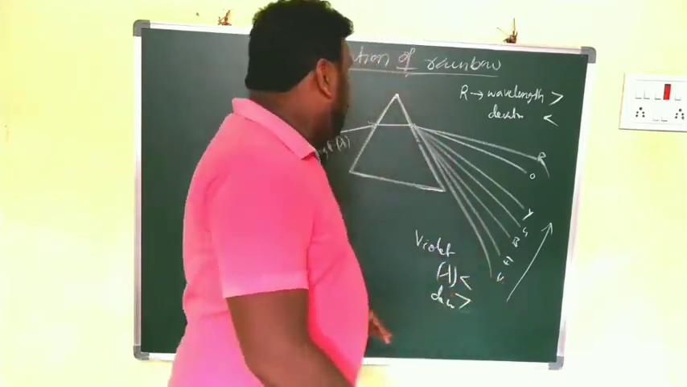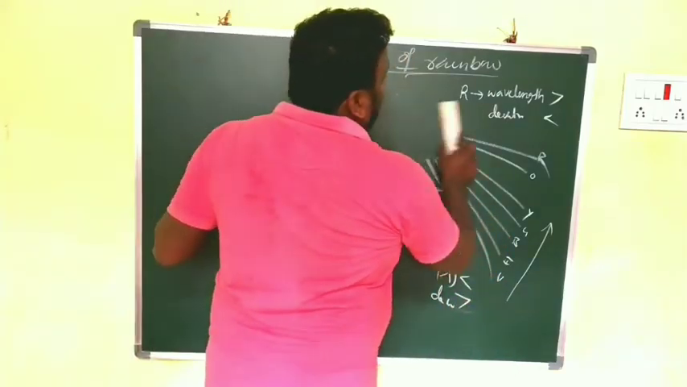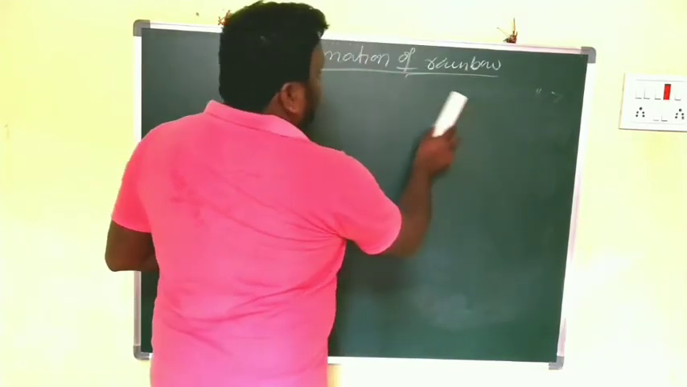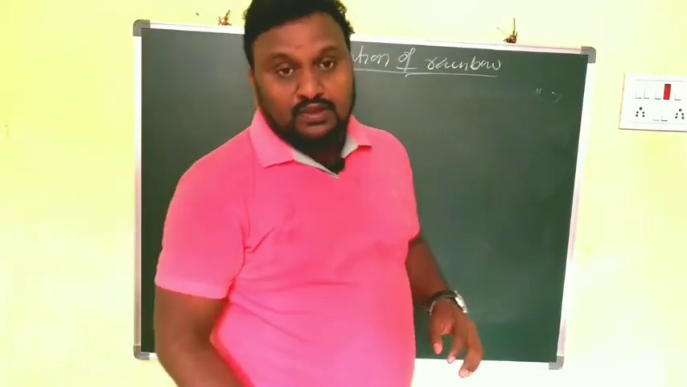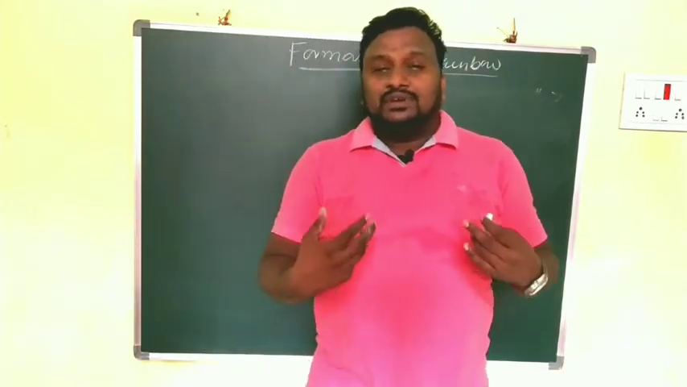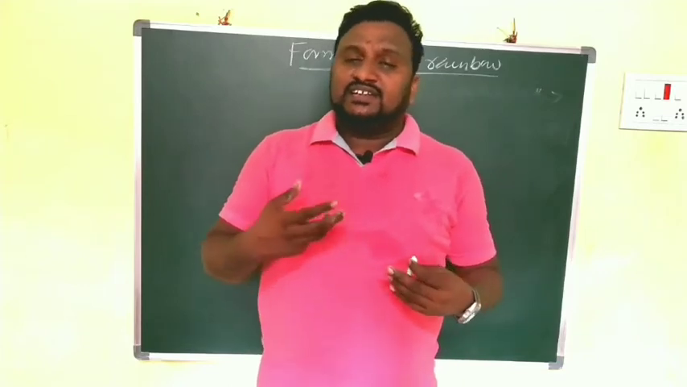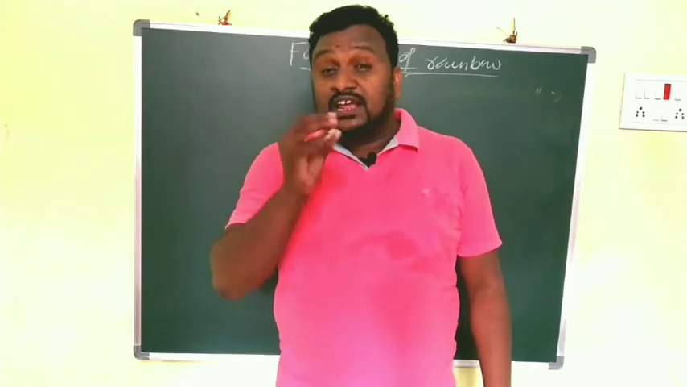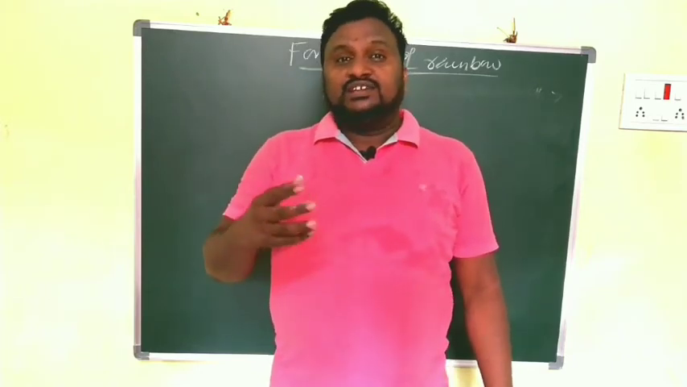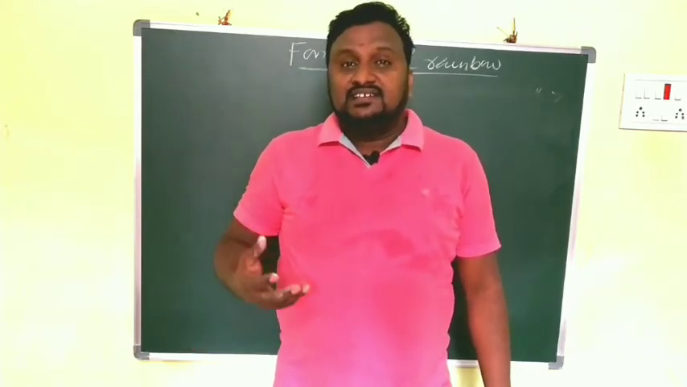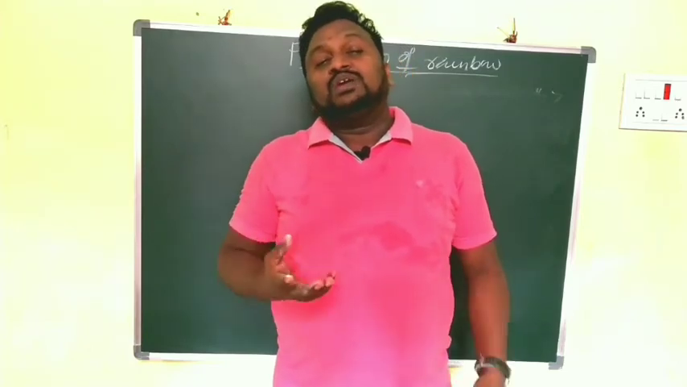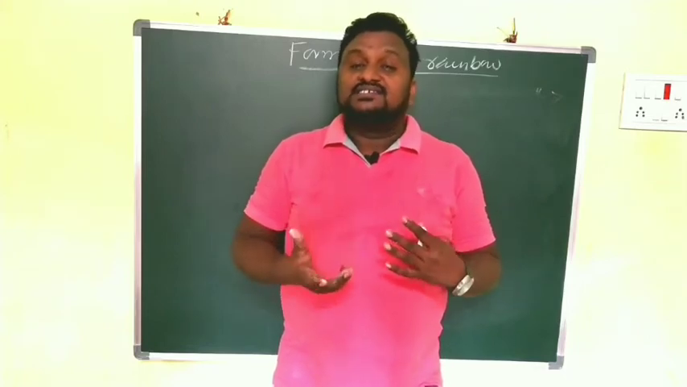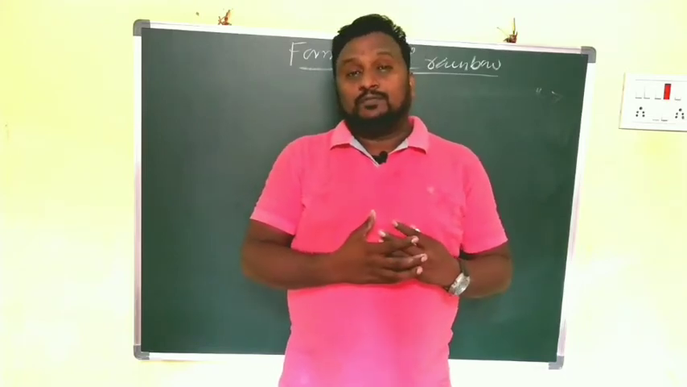So here now we are going to explain the formation of a rainbow. Clear, children? In the rainy season, for so many days we are getting rains, but in only a few cases are we able to see a rainbow. We get rain continuously so many times, but only at a few times do we see the rainbow. Under what conditions can the rainbow be formed?